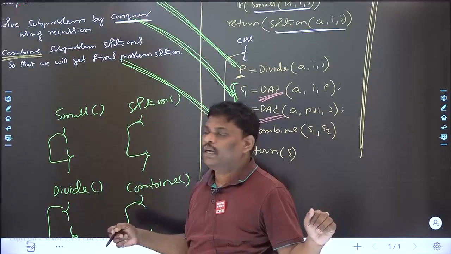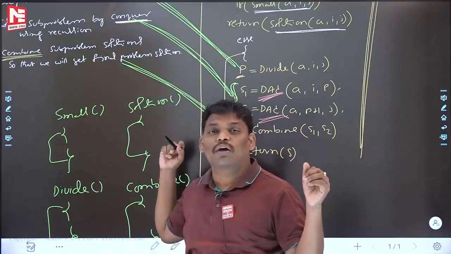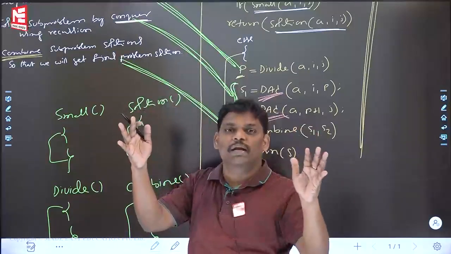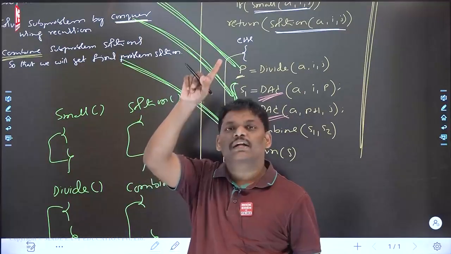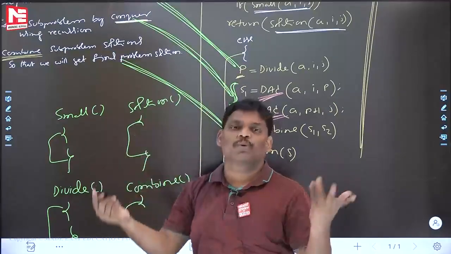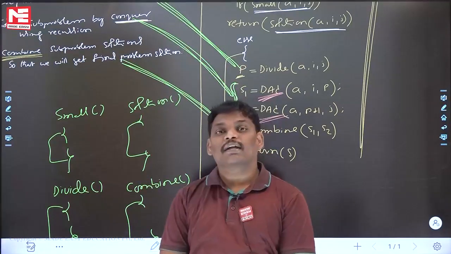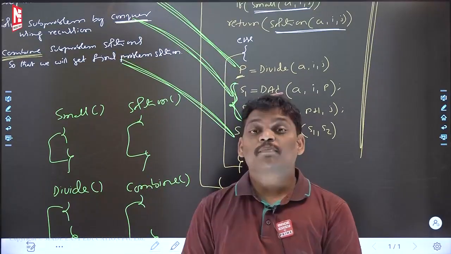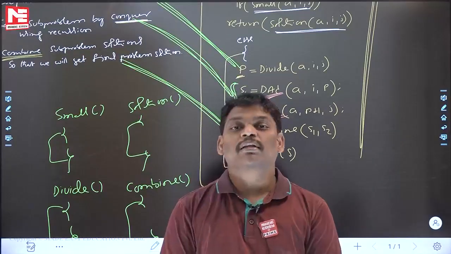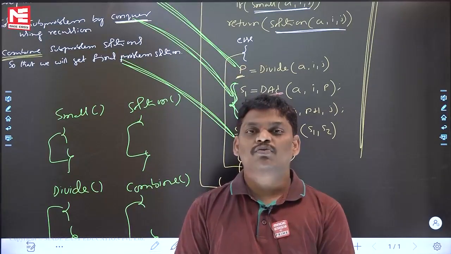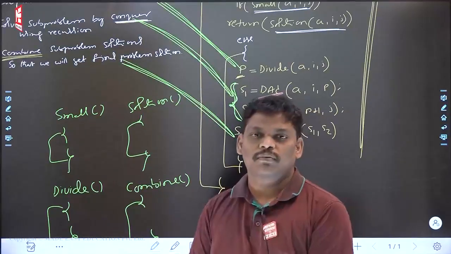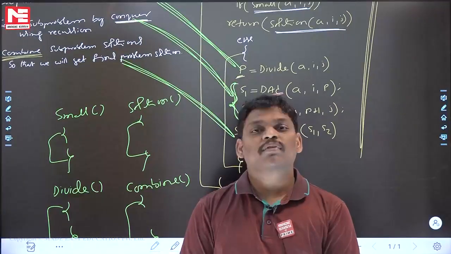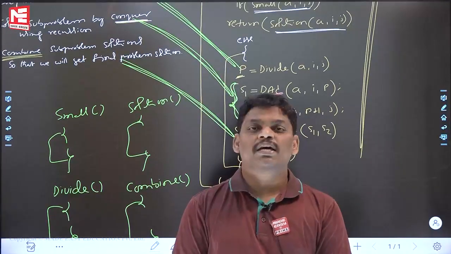So inside small, can you say what is the meaning of small? One element is there, normally small. Array A which contains i to j elements. This is a small problem. When the array contains only one element, sorting the array is a small problem. Some people are asking why. That itself is the answer. Some people will say that an array containing 2 elements is also a small problem, because to sort the array with 2 elements, one comparison is needed, that is also small. If one element is there, no comparison at all, then also small. So that is the reason I am saying. Someone will say that for my problem, one element is there, then only small.